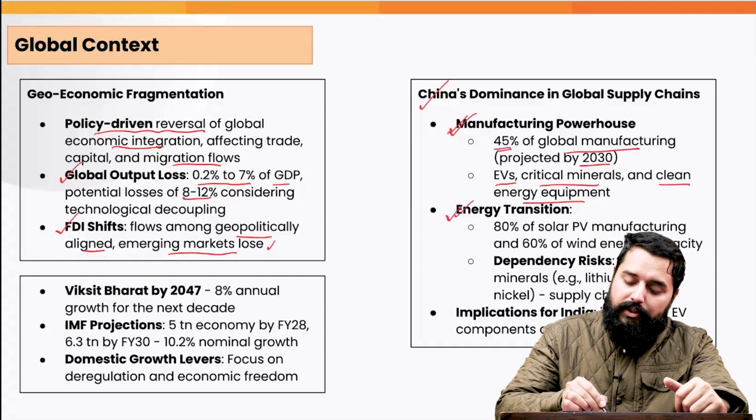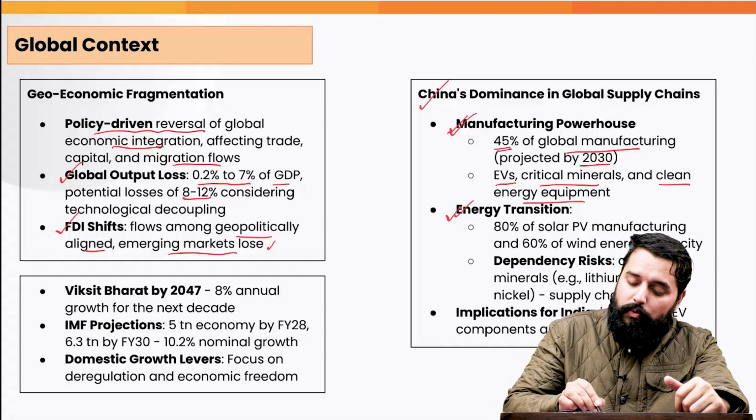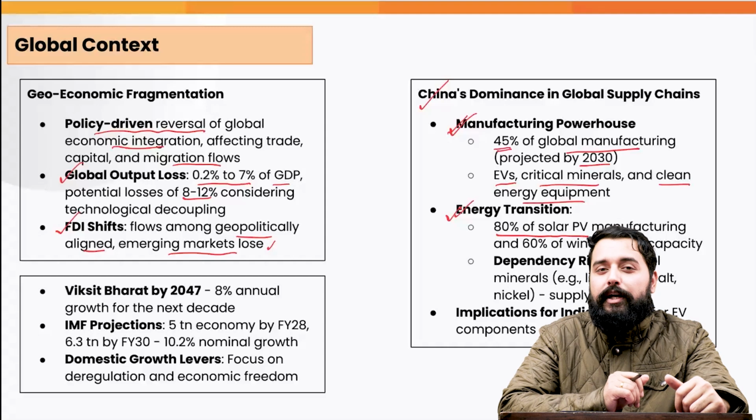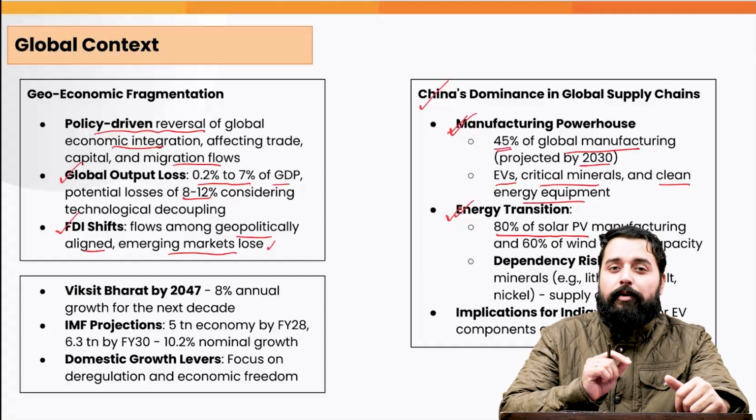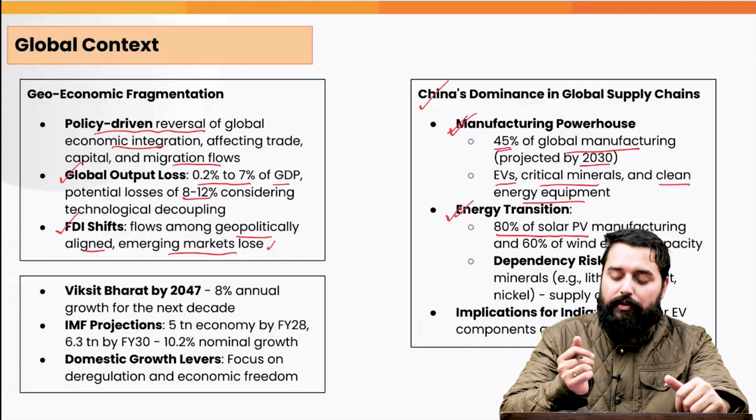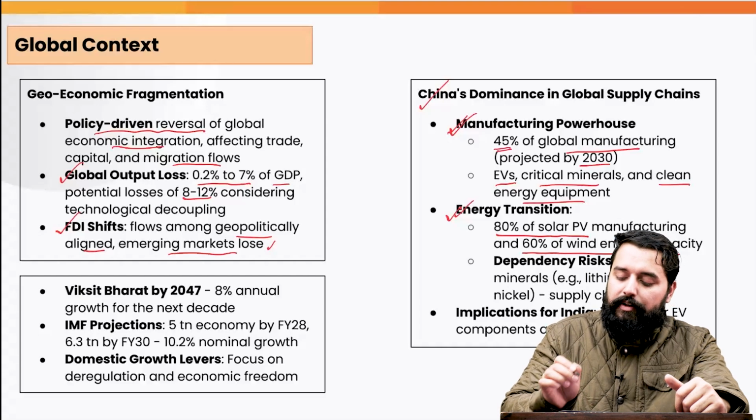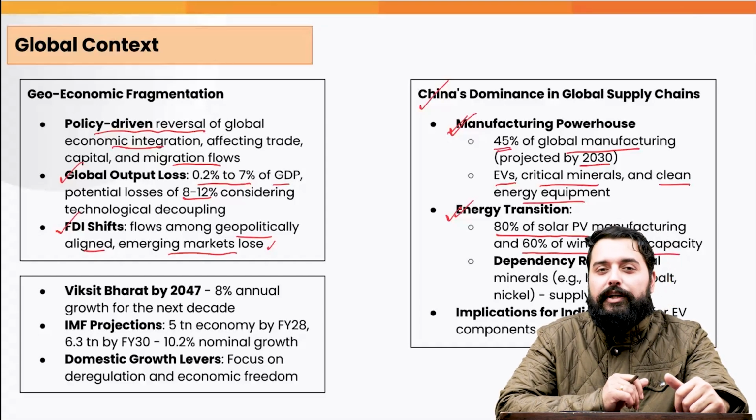When we look at energy transition, again, China controls about 80% of solar photovoltaic manufacturing. Therefore, it will be controlling the renewable energy production also, and 60% of the wind energy capacity as well is installed in China.